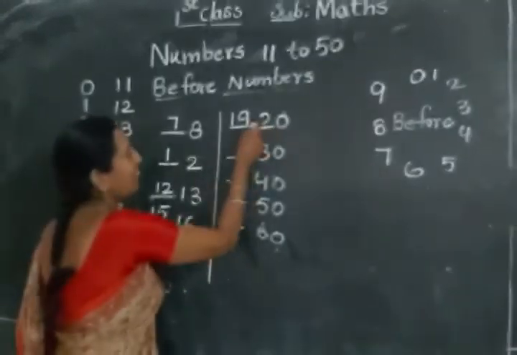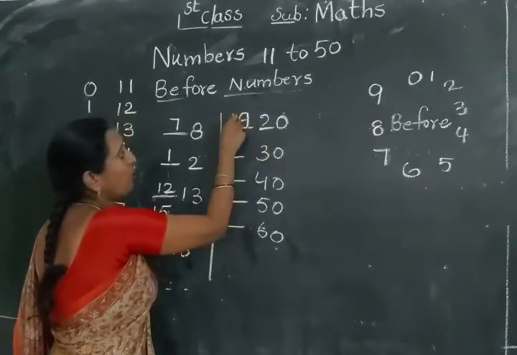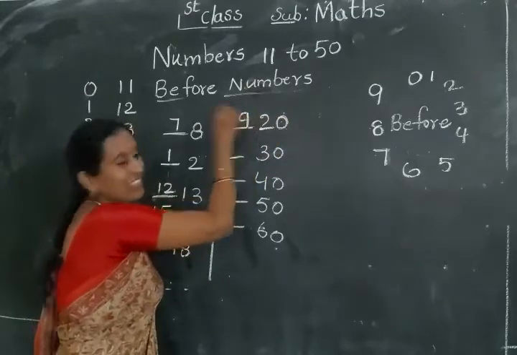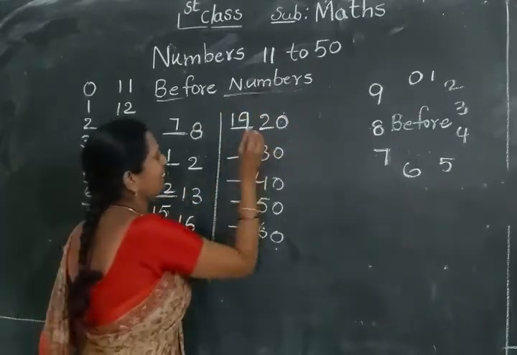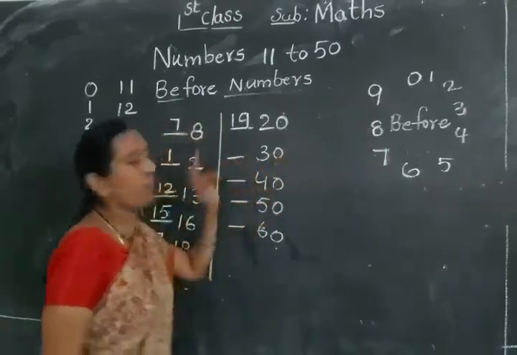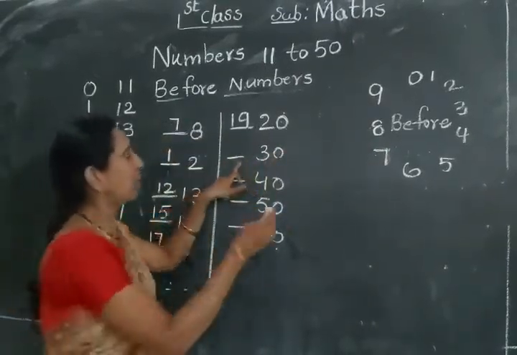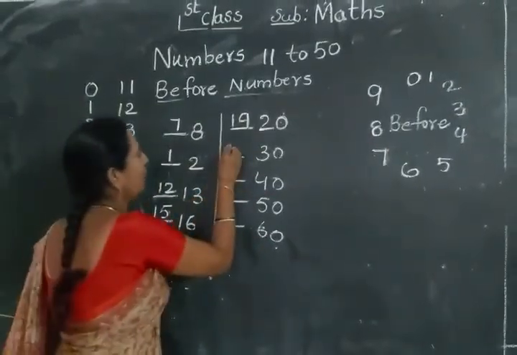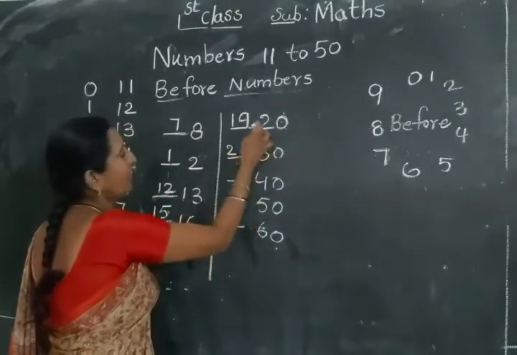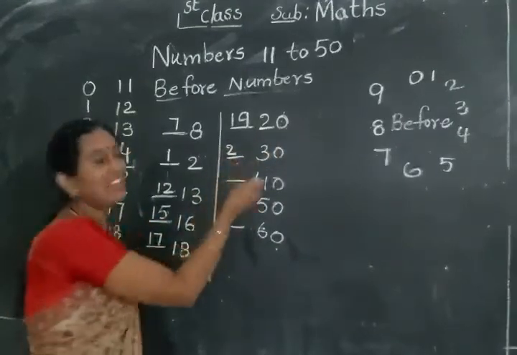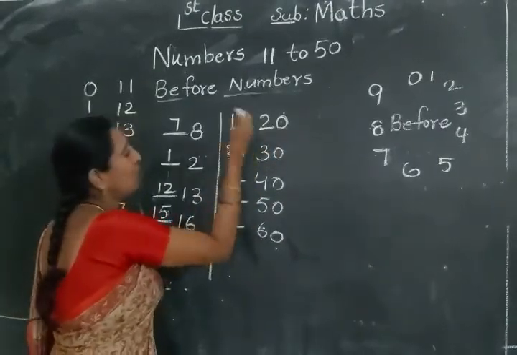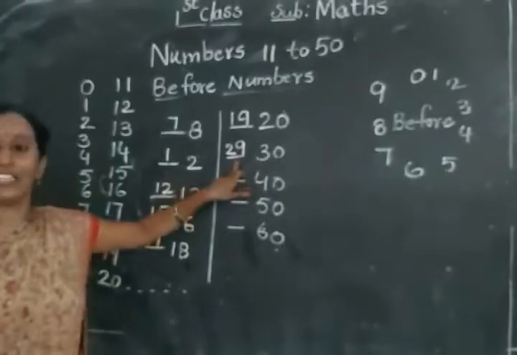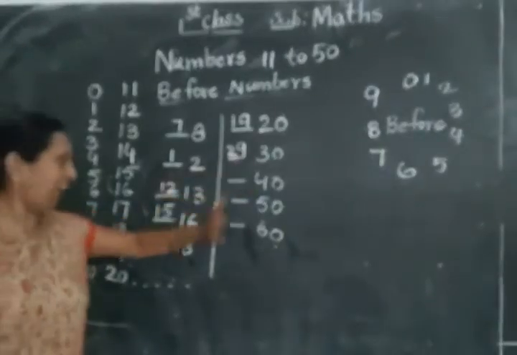Here 1 we write. 2 before number what? 9. The 0 will be changed as a 9. Same as it is like this. See here, the 30 before number. Here 3 before number, what is there here? 2. The 0 will be changed as a 9. 30 before number what comes? 29. Like this.